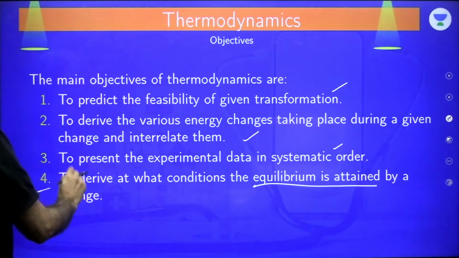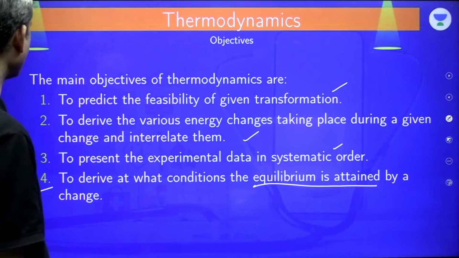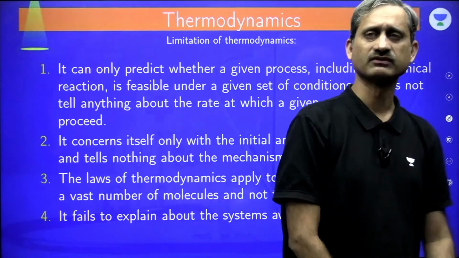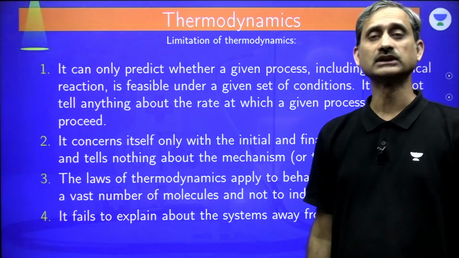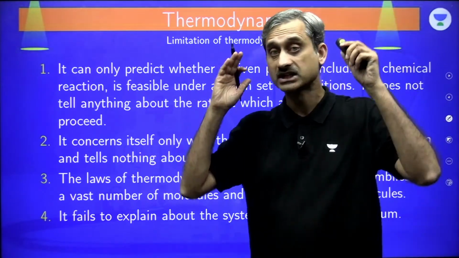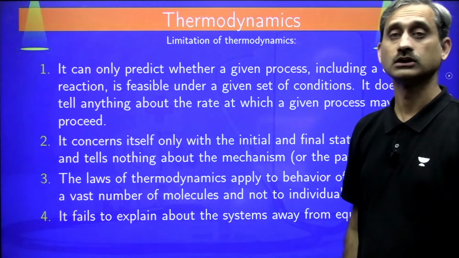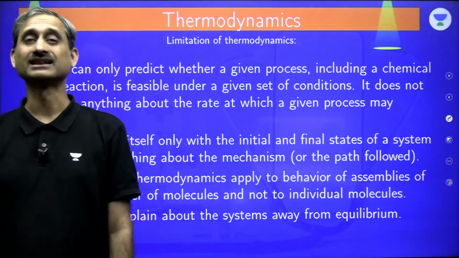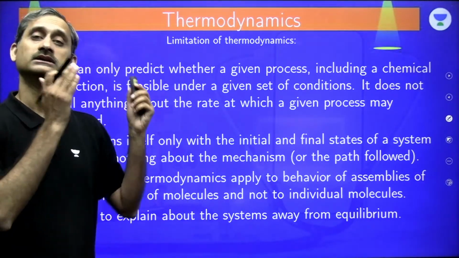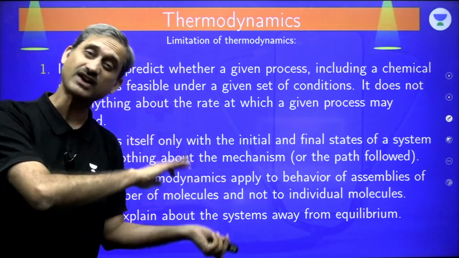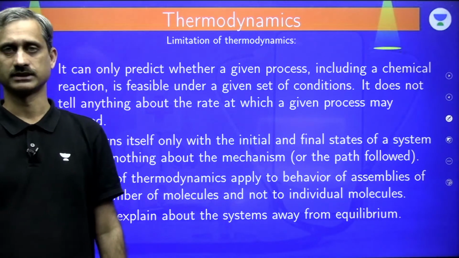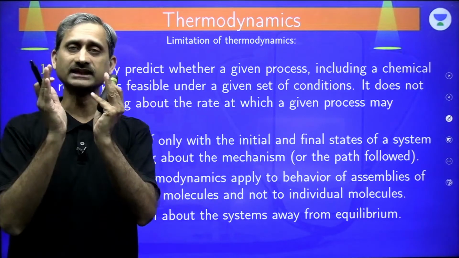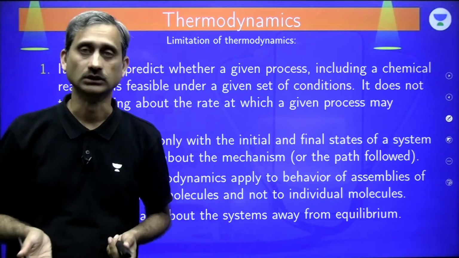Fine. So here you can derive at what condition the equilibrium is attained by a change. Now what are the limitations of thermodynamics? Sometimes people think that once we know thermodynamics, we will be able to tell everything. If we know the energy change in the reaction, we will be able to tell everything. No, it is not true. Thermodynamics has many limitations. In fact, these limitations are overcome by the topic called kinetics, and the limitations of thermodynamics are the things which kinetics deals with, and the limitations of kinetics are what thermodynamics deals with. Thermodynamics and kinetics are complementary to each other. When you join them together, they make it a whole, complete.